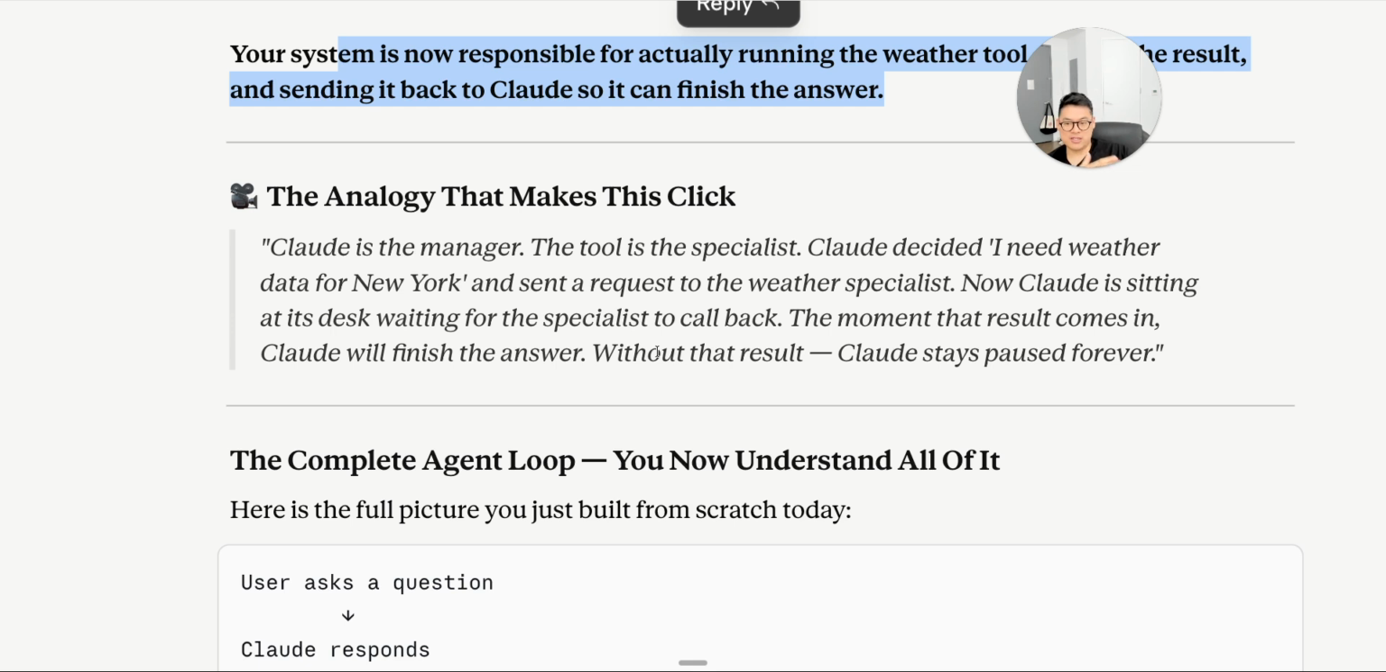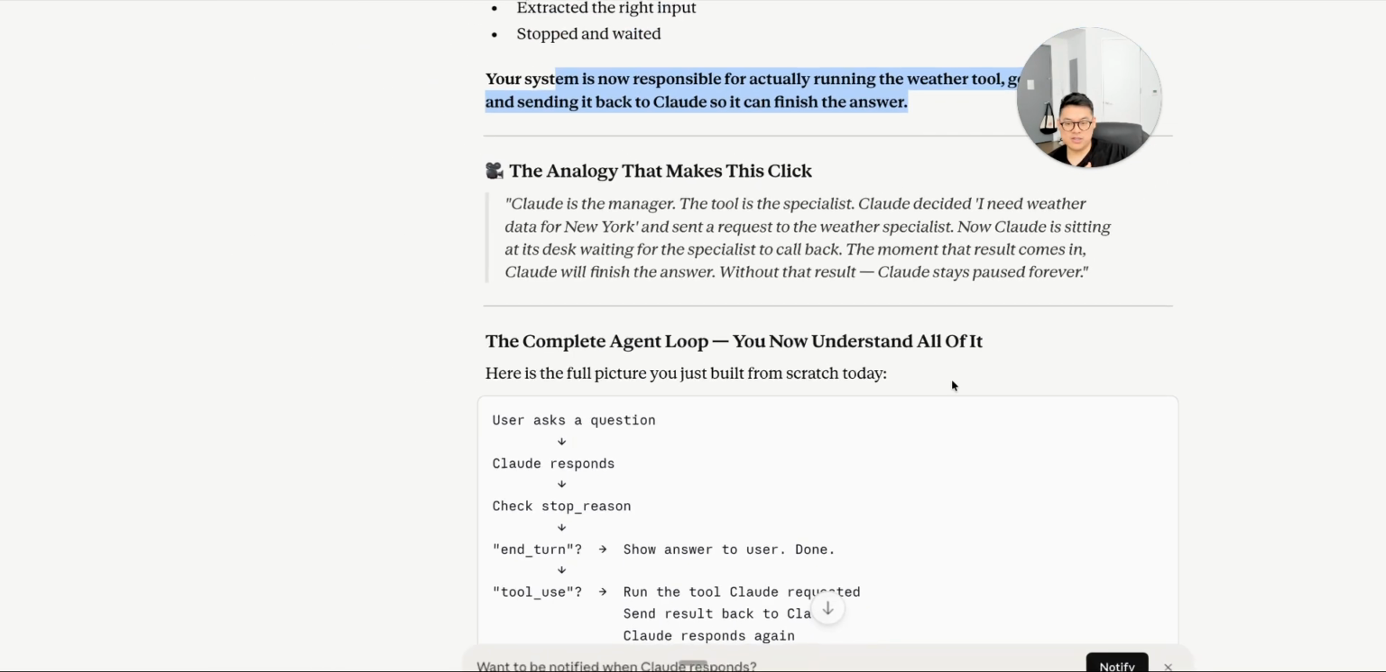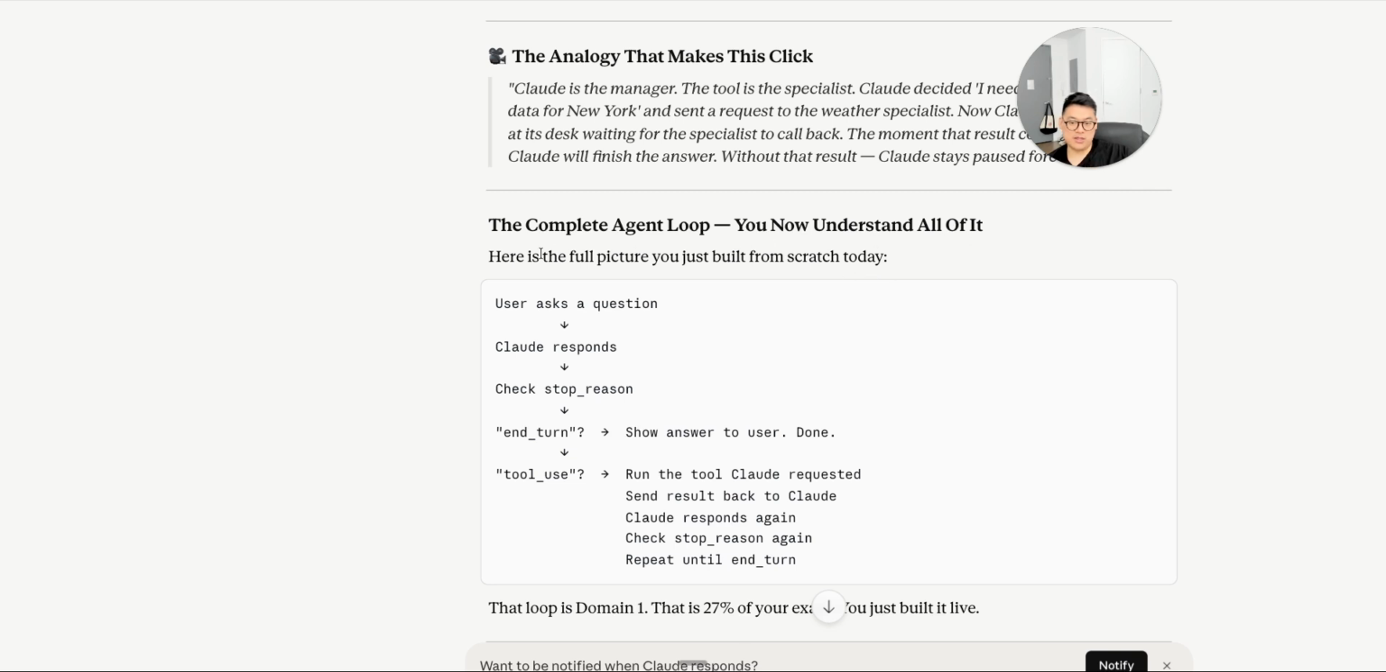Now Claude is sitting at its desk waiting for the specialist to call back. The moment the result comes in, Claude will finish the answer. Without that result, Claude stays paused forever. This is the complete agent loop. Now you basically understand it.